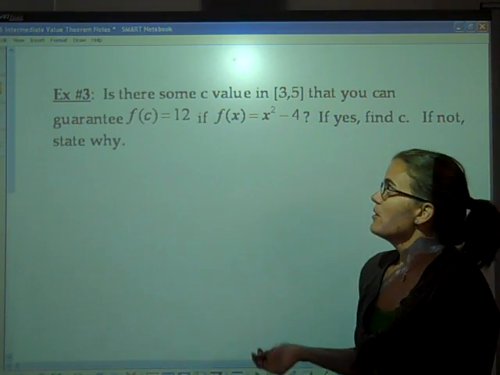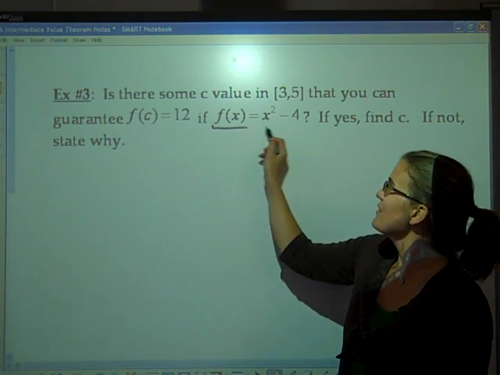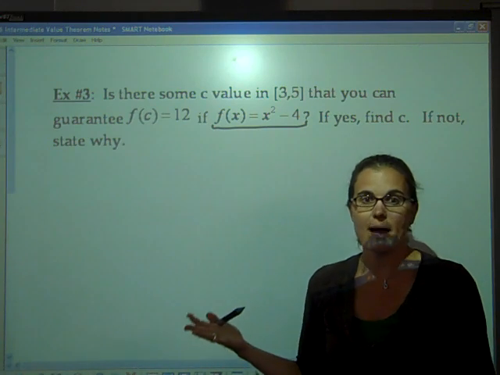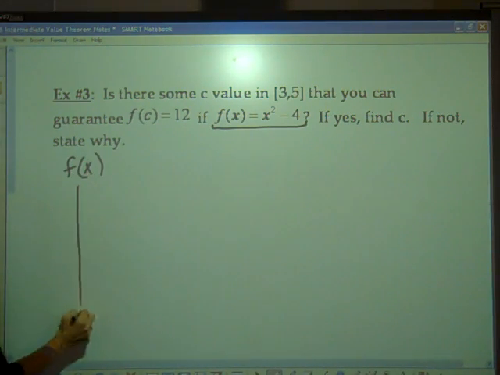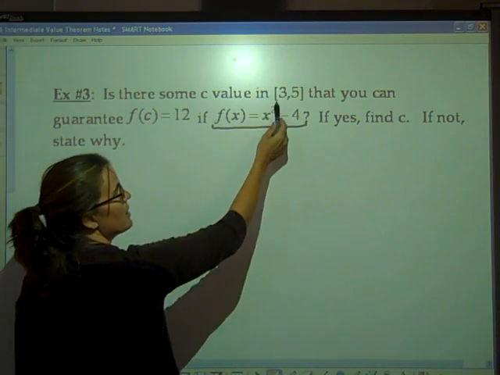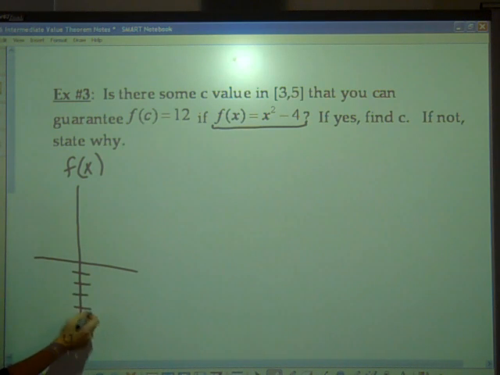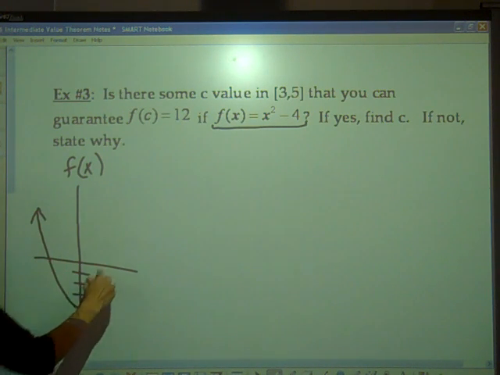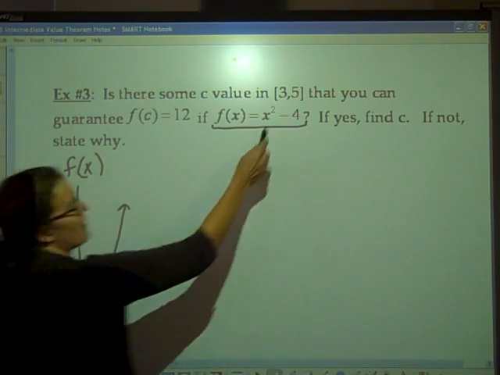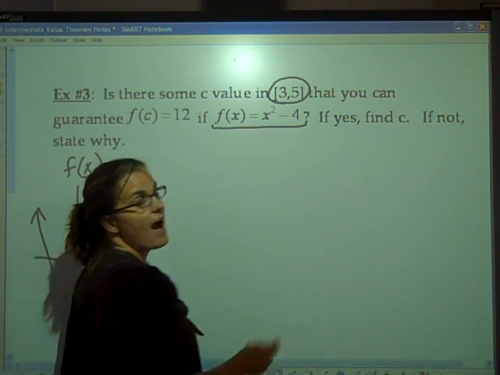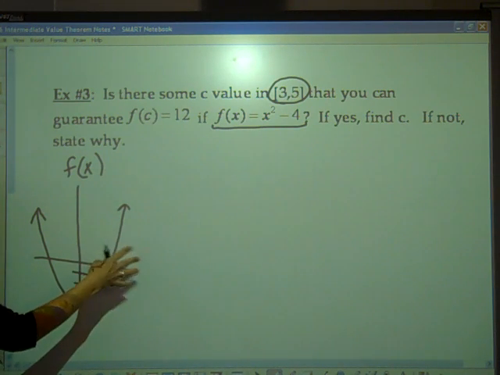Okay. So if possible, the best thing to do on these types of problems is to give yourself a nice sketch so you can imagine what is happening over this interval. So hopefully we know that f of x would be a nice up parabola, and all we've done is go down 4 units. So 1, 2, 3, 4. So we have something along those lines. Okay. And we are talking about specifically over the interval from 3 to 5. Okay. So we need to get a good idea of where 3 and 5 is here.